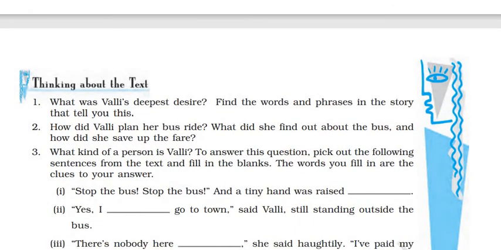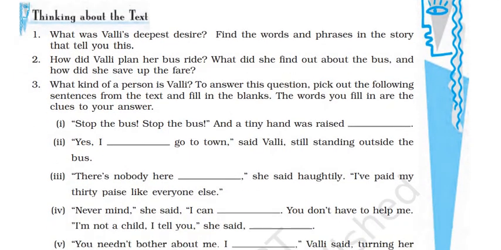So now let's go into the thinking about the text. What was Valli's deepest desire? Valli's deepest desire was to make a trip to the town in the town bus. That was her plan because every day she used to watch people standing outside her front gate and watching people in a street, and especially the bus which comes from the nearest town, and the people, she loves watching the people getting in and getting out of the bus.